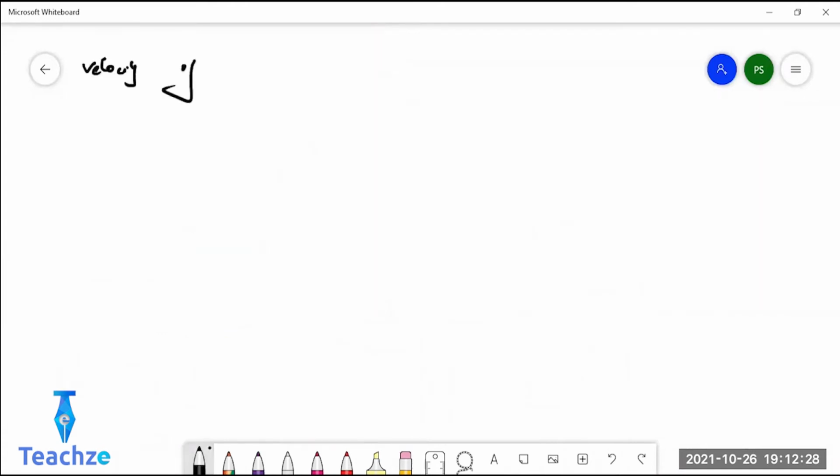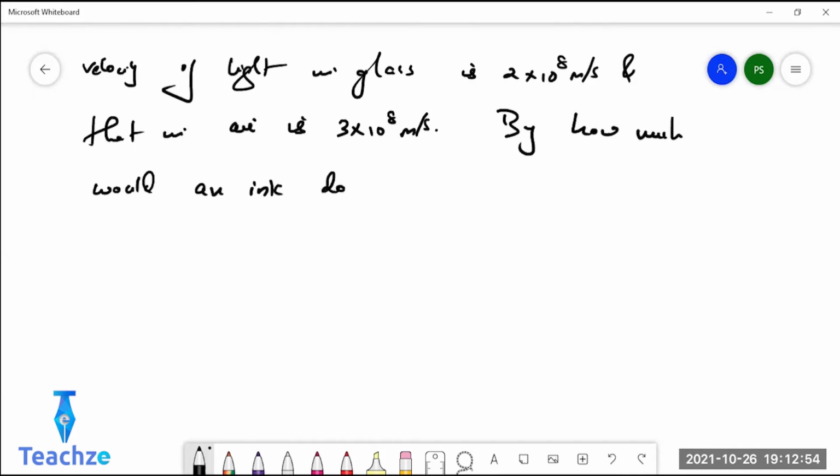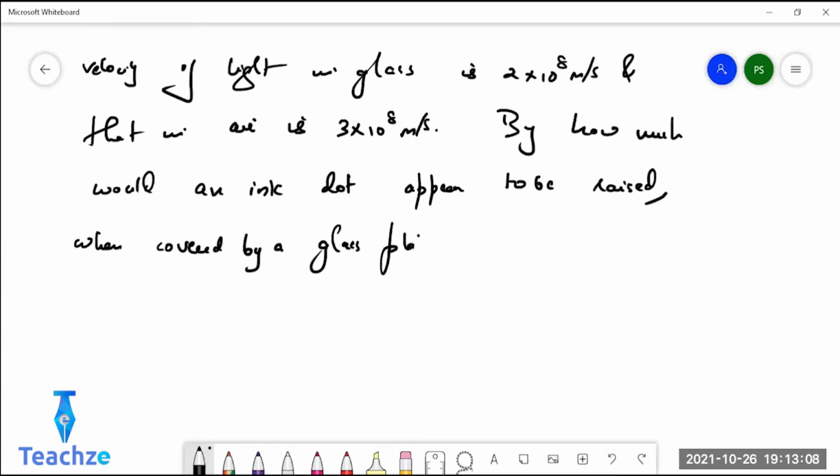First question. The velocity of light in glass is 2 into 10 power 8 meter per second, and that in air is 3 into 10 power 8 meter per second. By how much would an ink dot appear to be raised when covered by a glass plate 6 centimeter thick?